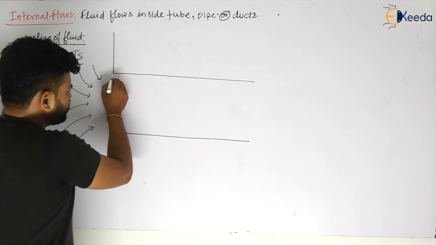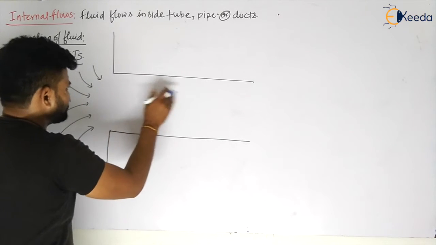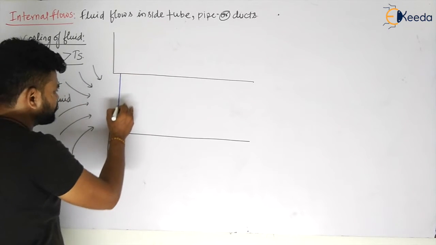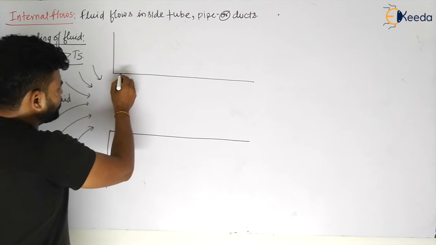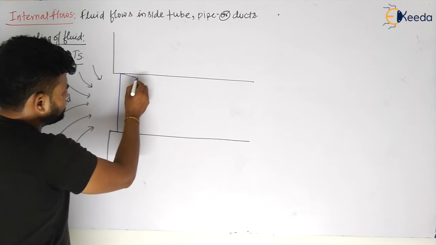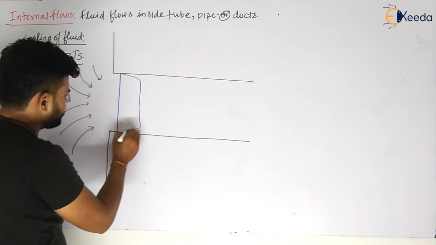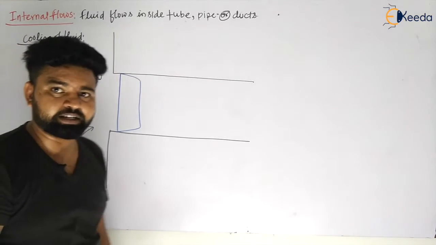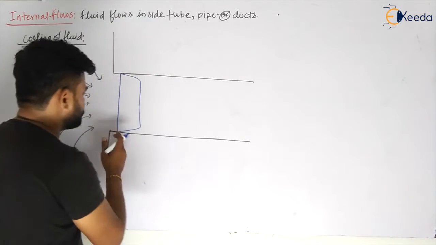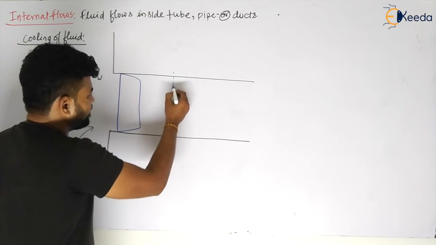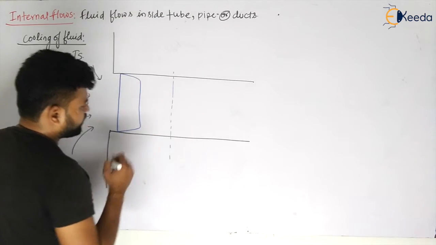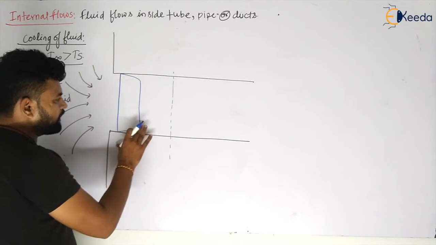Now, as the fluid is coming in this direction, some velocity, if you will see, is continuously like this. The velocity will be continuously like this, my dear students. And slowly, after some length of the pipe, what will happen?